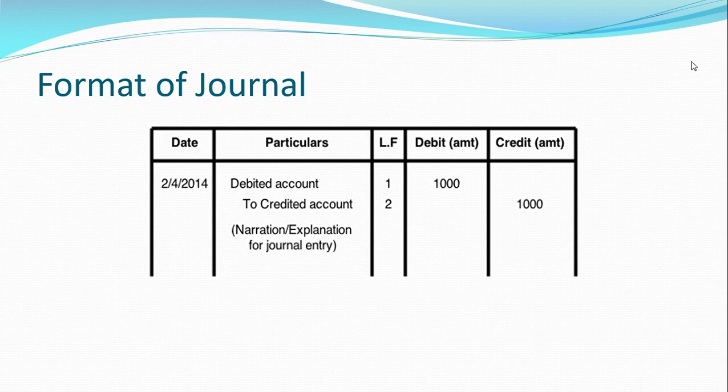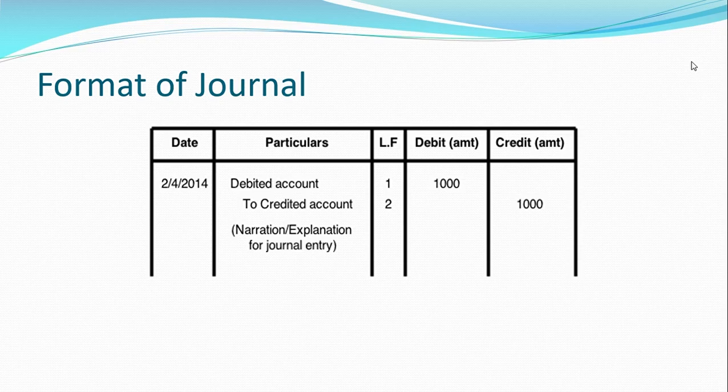Then we have the ledger folio, LF. Ledger folio is nothing but the reference number to be given in the journal for the ledger. Once we prepare the journal entries, we are going to transfer them to the ledger.